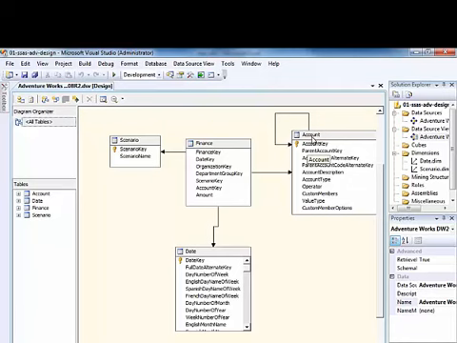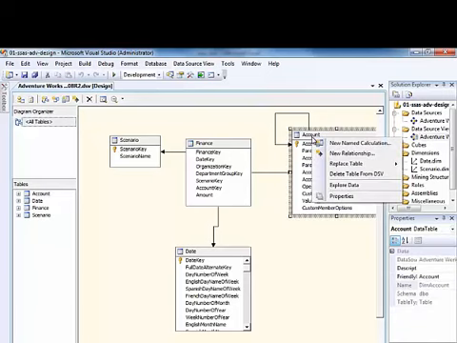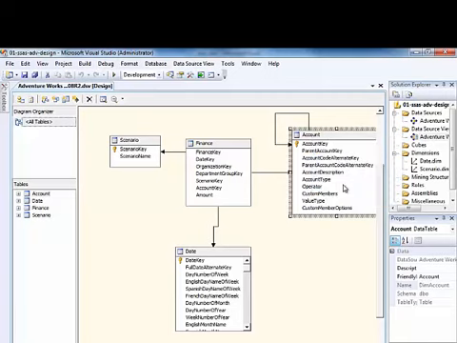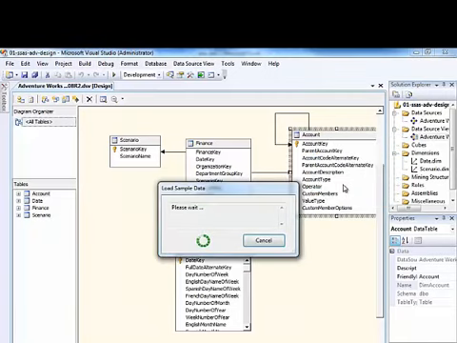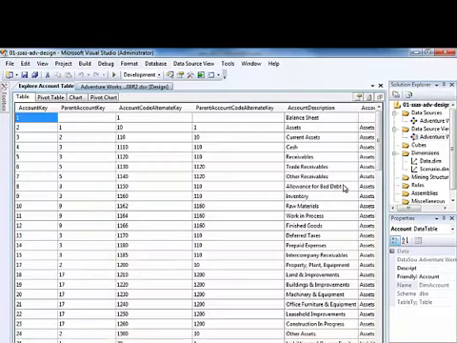for our dim account table, which has been renamed to just account here. So we'll right-click on the table and select Explore Data. And we can see that we have an account key here that's the primary key in the table, and we have a parent account key here that's the foreign key column that we use to create a relationship between accounts. It's actually a hierarchical relationship.